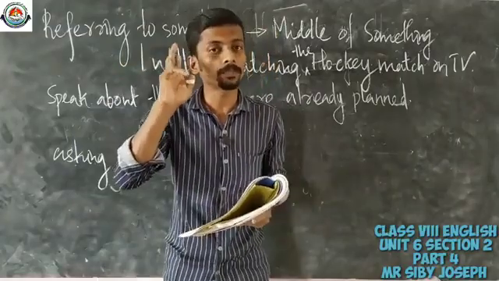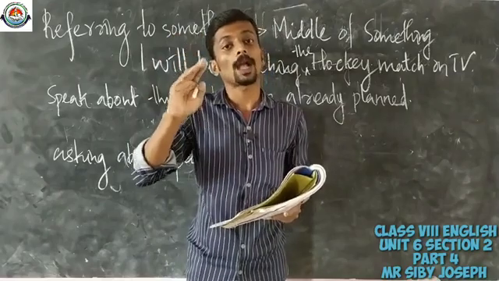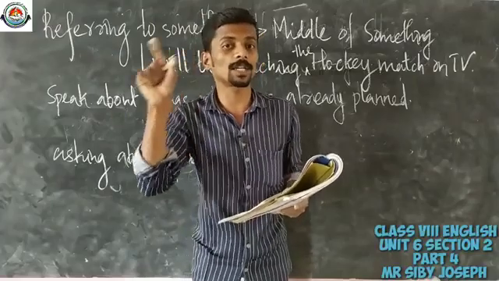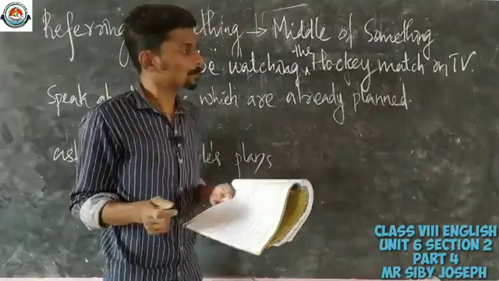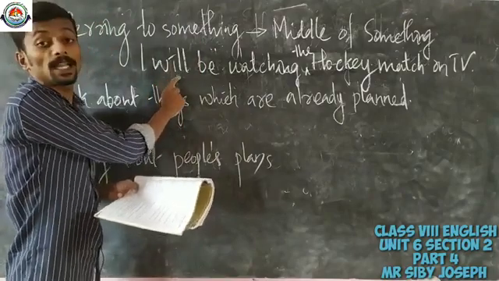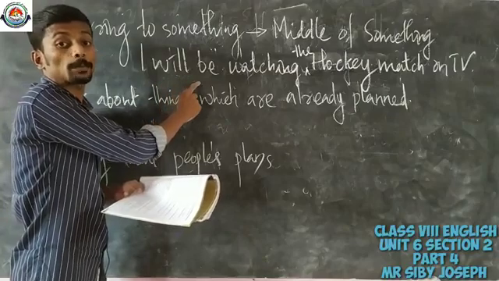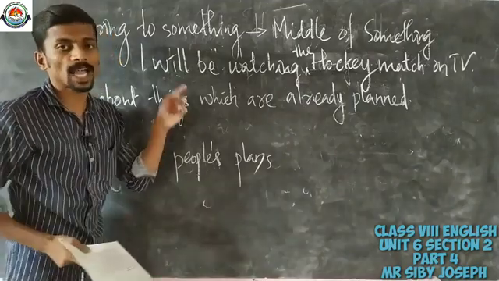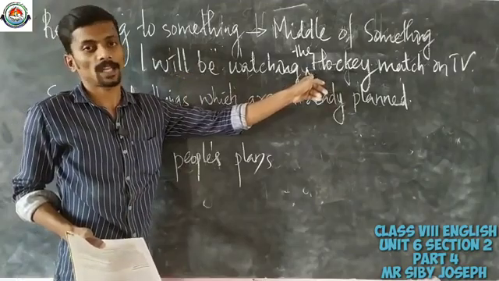So here I am going to repeat, future continuous is used to speak about an action that is going to happen at a particular period or at a certain period in the future. Okay, so here this speaker is in the middle of doing something at a certain time in the future. And what is the time mentioned here? Between 4 p.m. to 5:15.